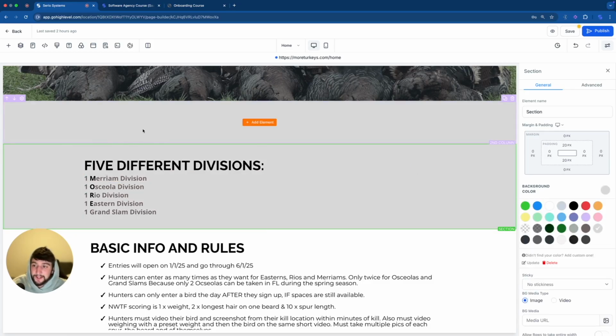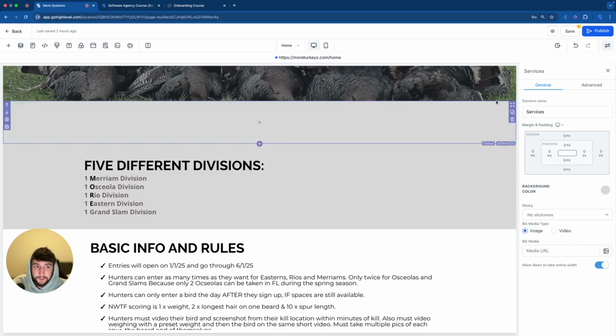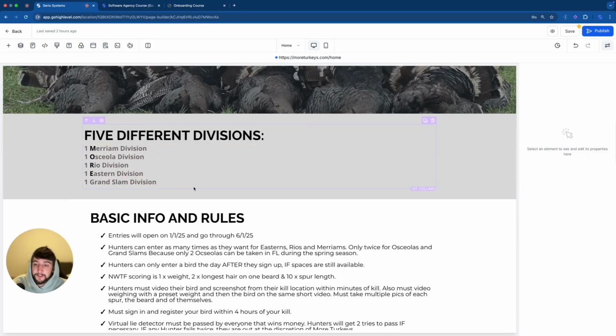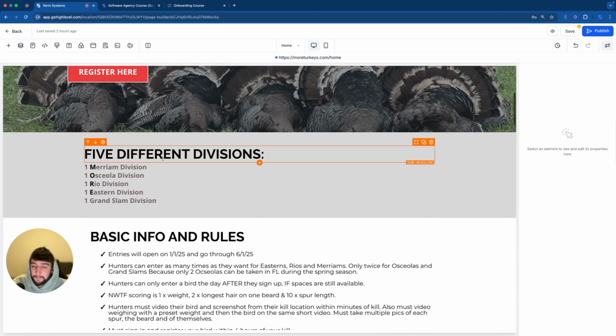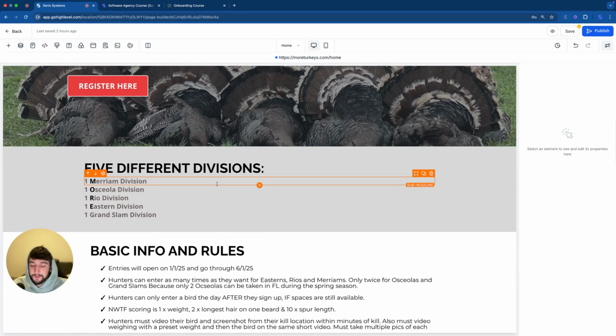So now that I've copied this section and put it down here, I can get rid of this annoying global section that is just going to make everything so much easier. So let's delete everything, and there we go. You'll also notice that everything's more centered now. And if I wanted to center this right here in the middle, I could do that. But personally, I don't think it would look that good. And these are all things that I can edit later on. Once again, we're just trying to get the structure of it down.